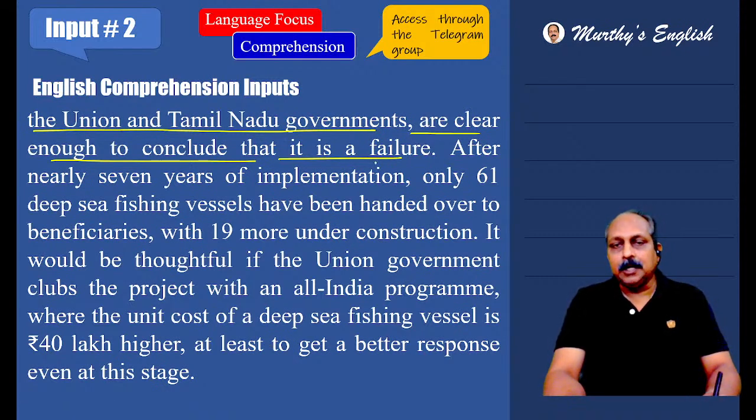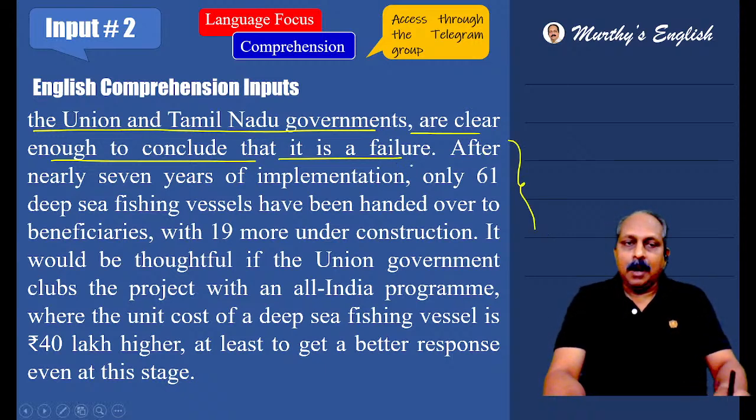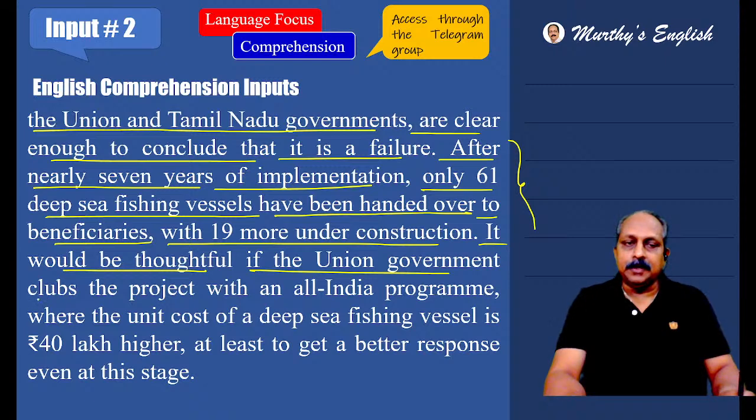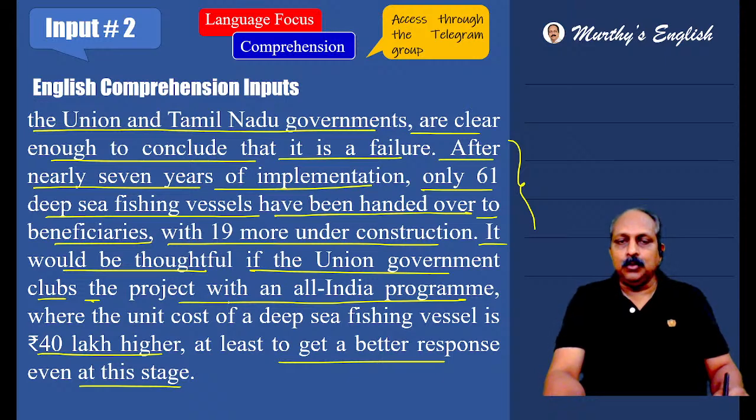After here, a statement has been made that the project is a failure. To substantiate this information, after nearly 7 years of implementation, only 61 deep sea fishing vessels have been handed over to beneficiaries. Only 61, with 19 more under construction. It would be better if the Union government combines the project with an all India program where the unit cost of a deep sea fishing vessel is 40 lakh higher, at least to get a better response even at this stage. A proposal from the editorial to do something.